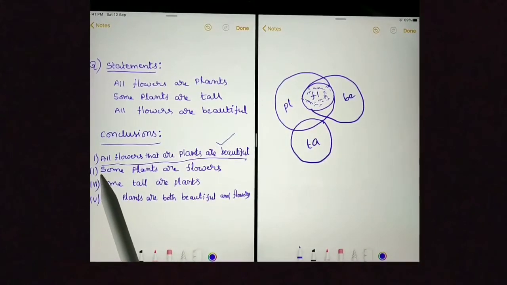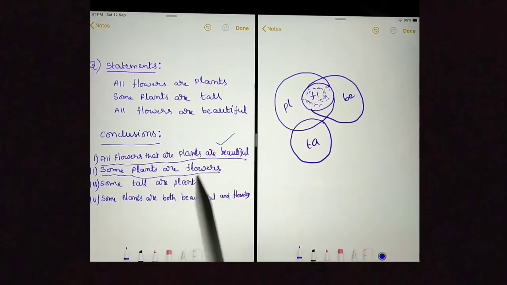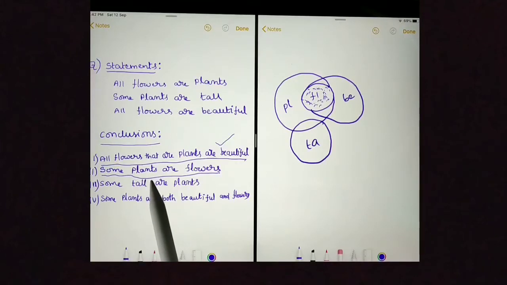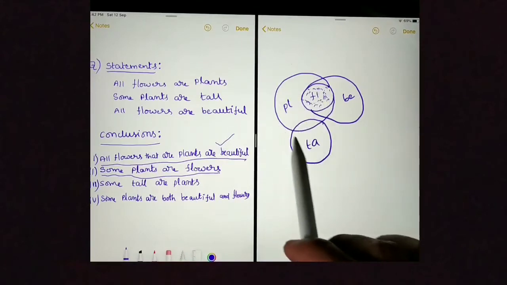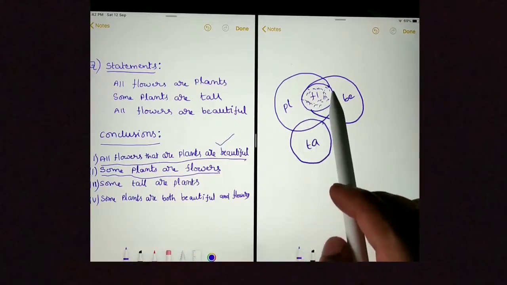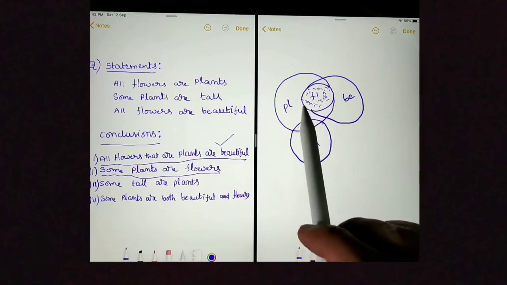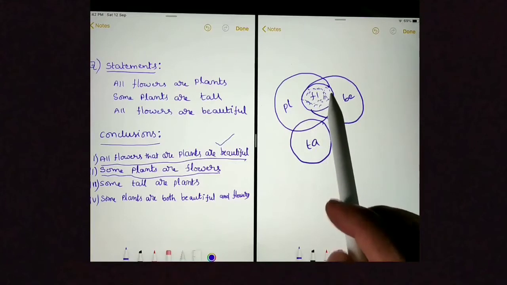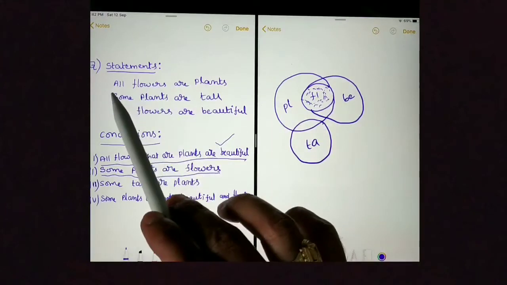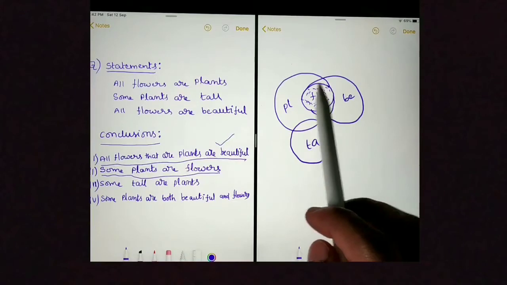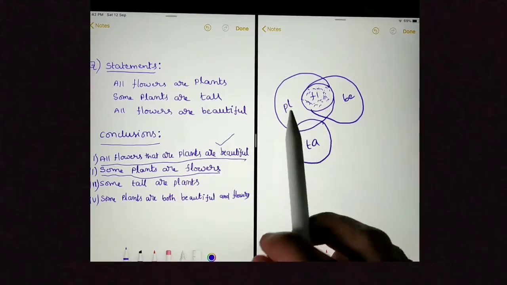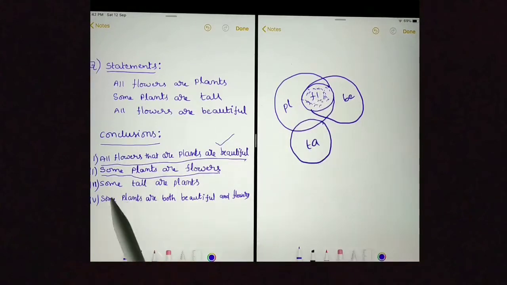Next conclusion is "Some plants are flowers." This is a definite conclusion. To disprove it we need to prove that no plant is a flower. The plant circle is this one, the flower circle is this one. To prove no plant is a flower, we need to separate the plant circle and flower circle, which is not possible because as per the statement all flowers are plants, so the flower circle should always be inside the plant circle. Because I am not able to prove no plant is a flower, saying some plants are flowers is true.